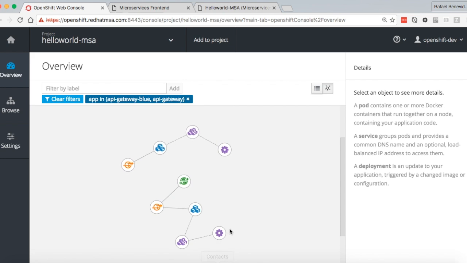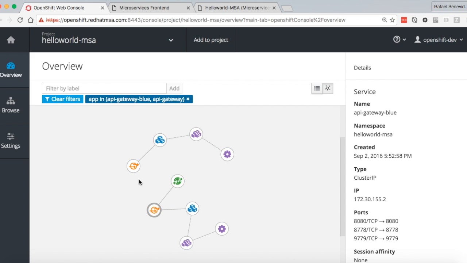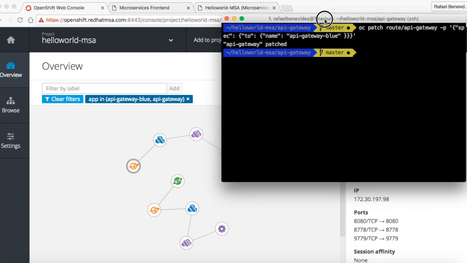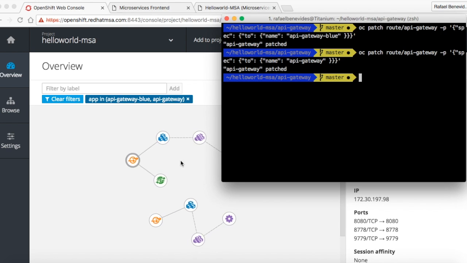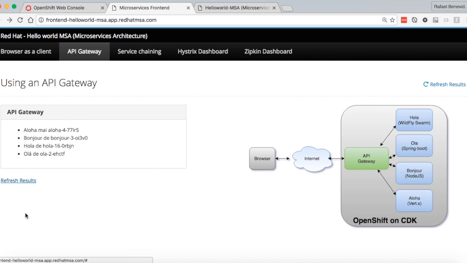So when I change the route, the existing route will change from the API Gateway Blue back to the existing API Gateway. So let's patch the route again to the previous version. It changed, and now we can see that the API Gateway is pointing to the original version.